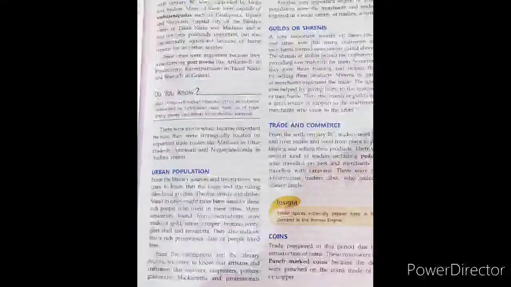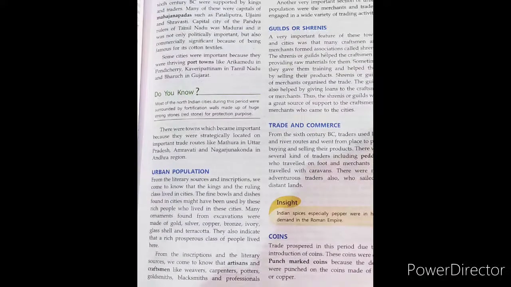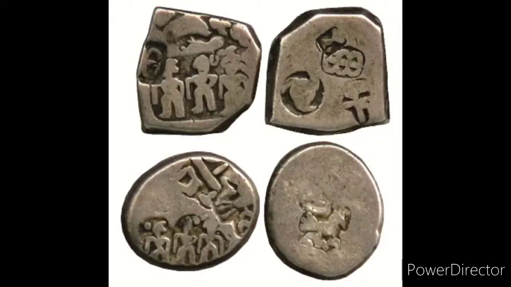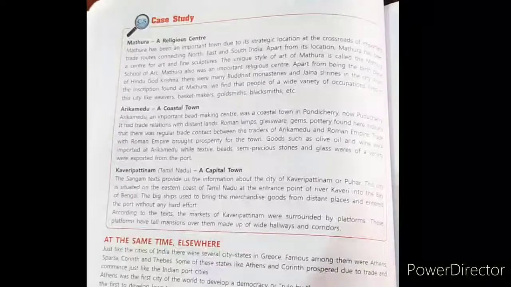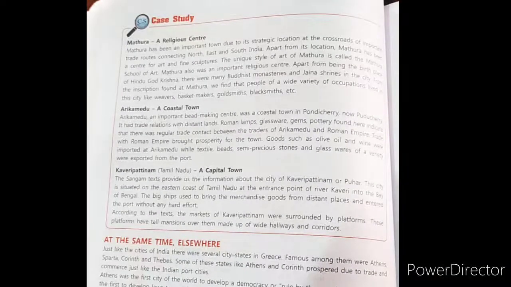Trade links developed between North and South India and also with the Roman Empire. Several punch marked coins made of copper and silver have been found. They suggest that the barter system gave way to the use of money. This chapter has case studies of three cities: Mathura, a religious center; Arikamedu, a coastal town; and Kabiripattanam, a capital town. Mathura is obviously very important.